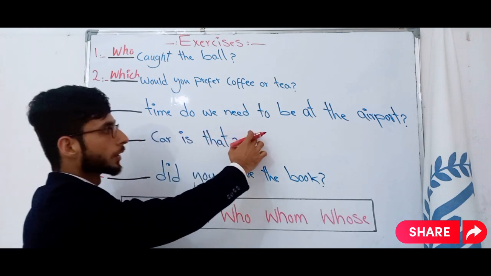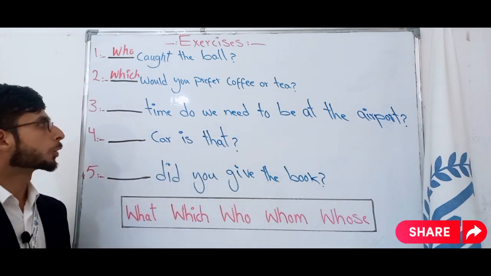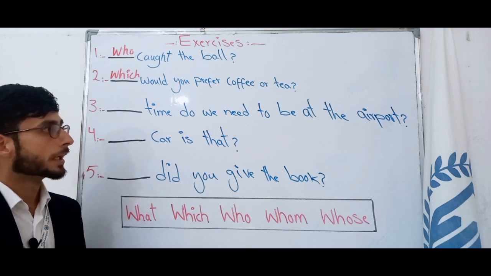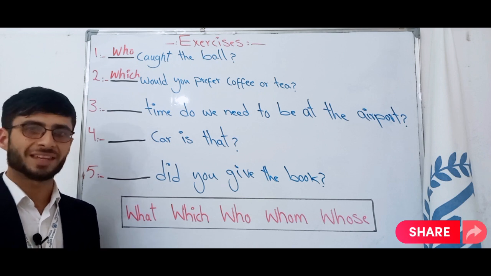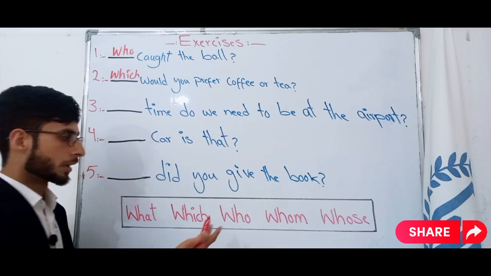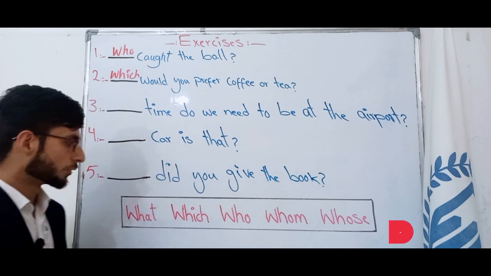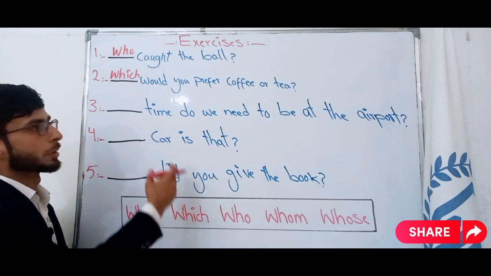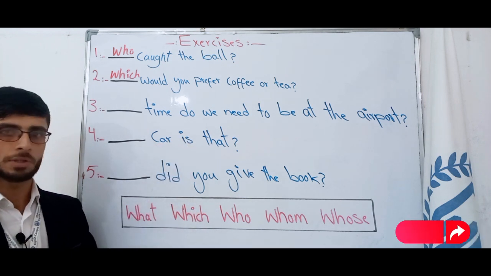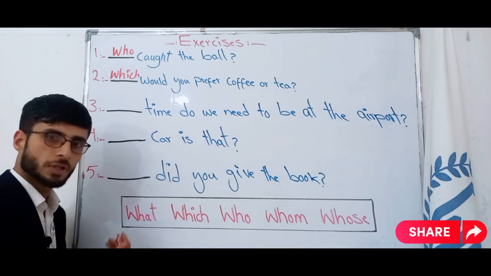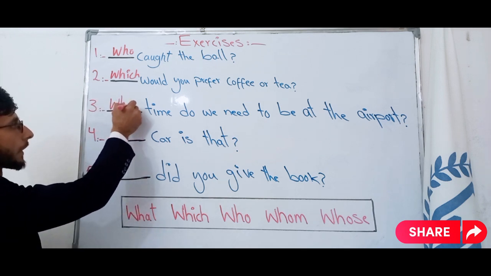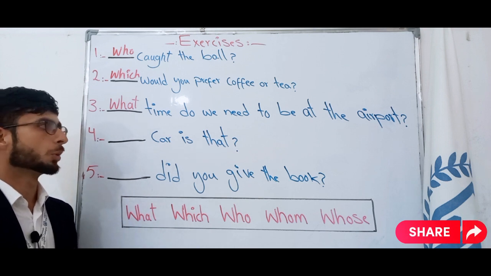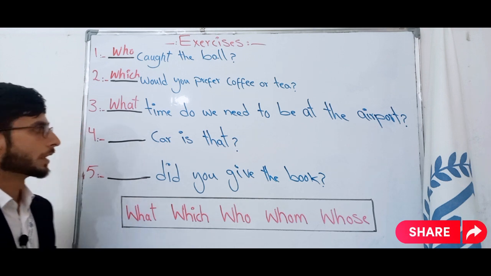Time do we need to be at the airport? We are again asking about things, about information, so we cannot use who, whom and whose. We should use what or which, but there are no options. We don't say, for example, 10 o'clock or 9 o'clock. So we should use what. What time do we need to be at the airport?